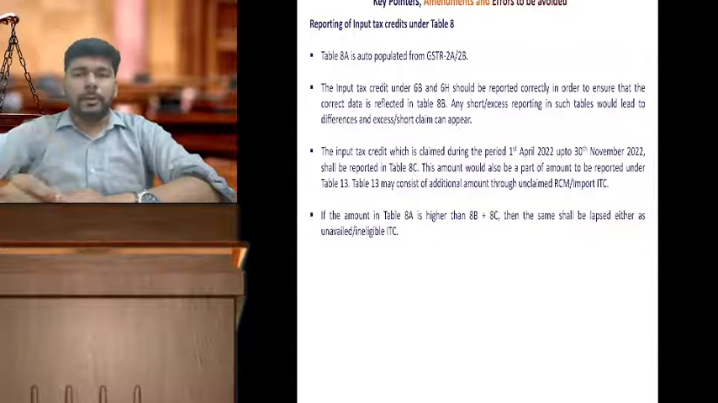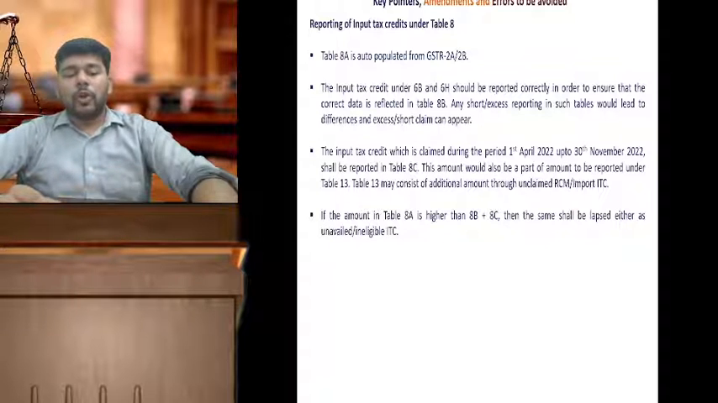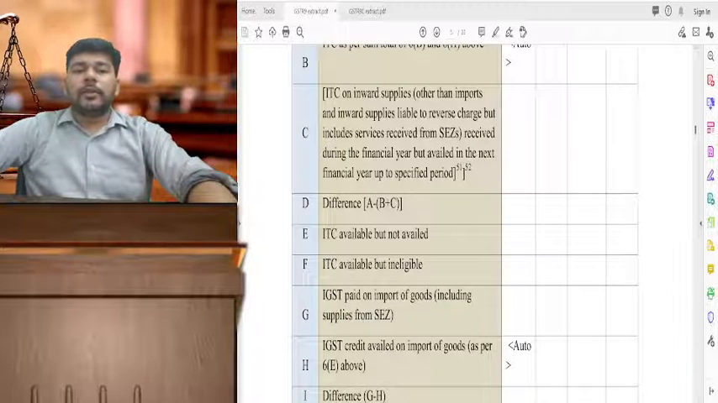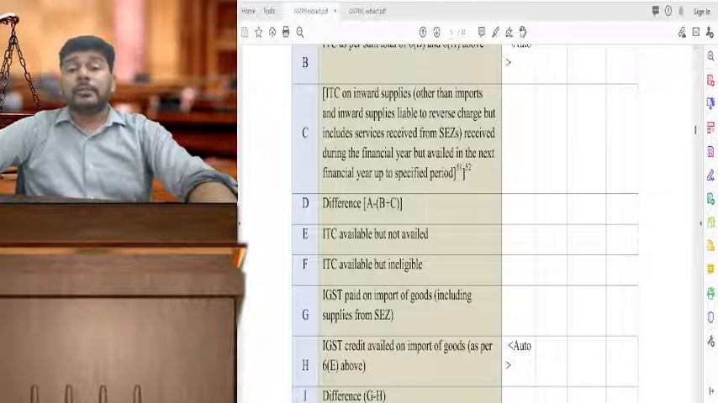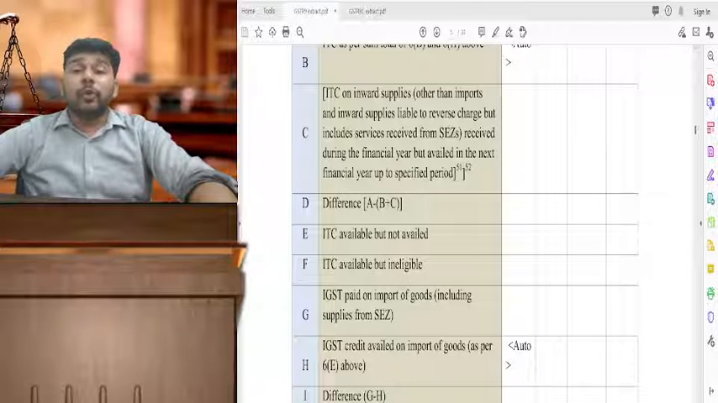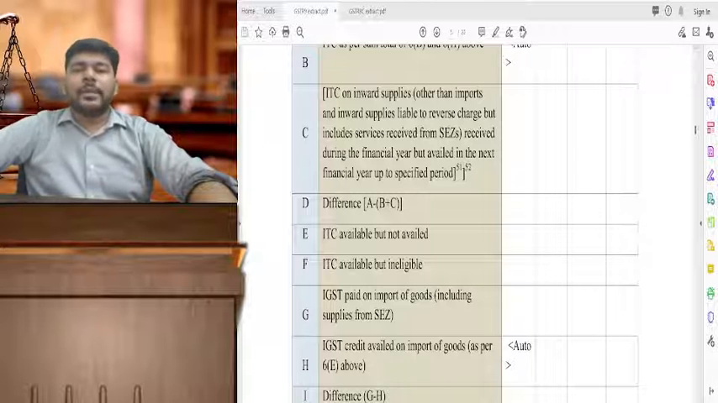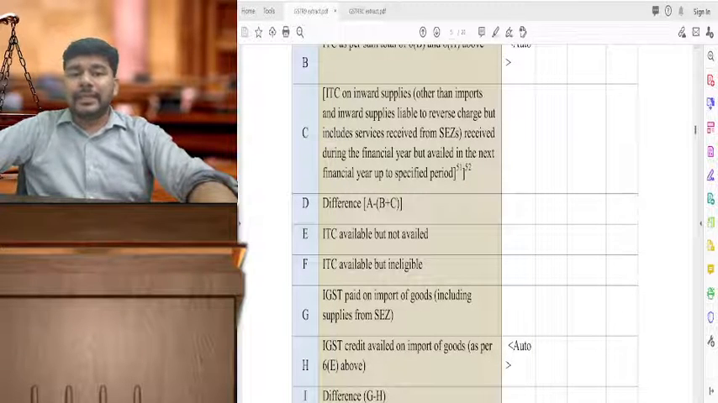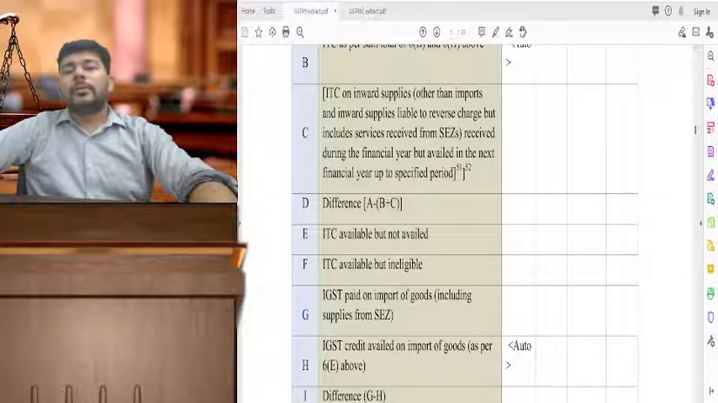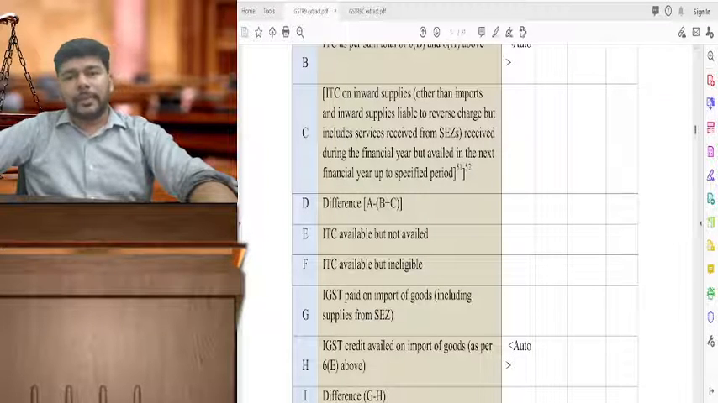to 30th of November. So friends, please ensure that your table 8C should consist of data of all the credits which have been claimed pertaining to FY 21-22, claimed during the period 1st April 2022 to 30th of November 2022. That will come under table 8C. Again, it is only on supplies other than imports and RCM supplies.